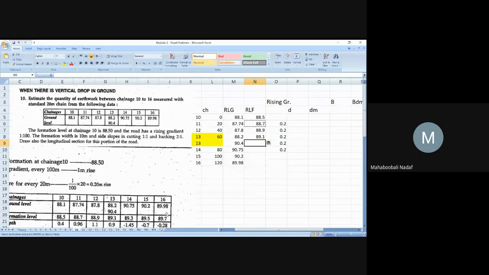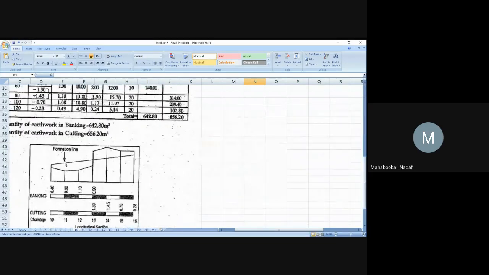Now, see here, formation level here is 88.5. Next here plus 0.2. Next here plus 0.2. Next here plus 0.2. But we need to do only once plus 0.2. You can have two RLF or only one RLF here. So only one RLF but two RLG. Two ground RLs, but formation level will be the same.